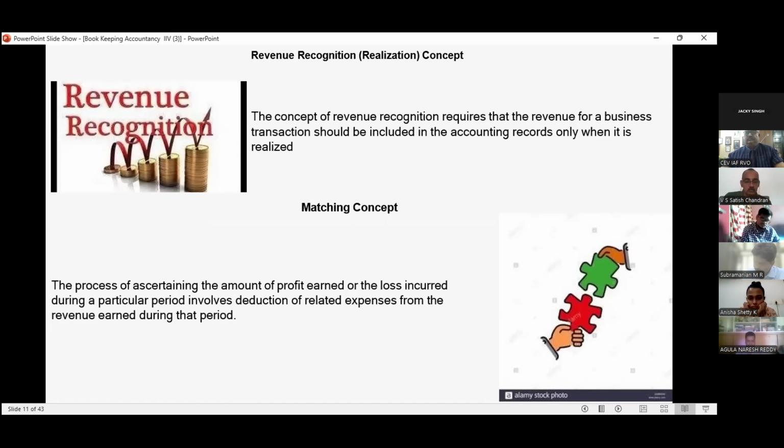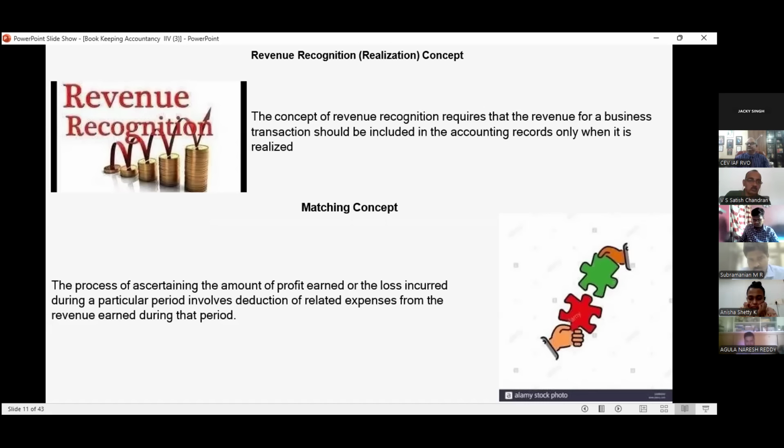Matching concept. It is the process of ascertaining the amount of profit earned or loss incurred during a particular period. A particular period means 1st April to 31st March, which involves deduction of related expenses from the revenue earned during that period. Suppose you have a clothes shop, and for running the clothes shop you have to put some employees.